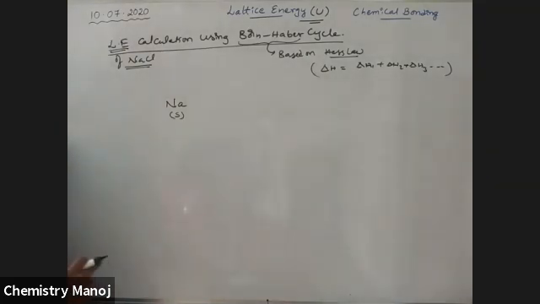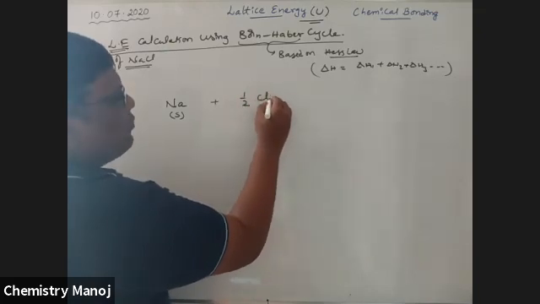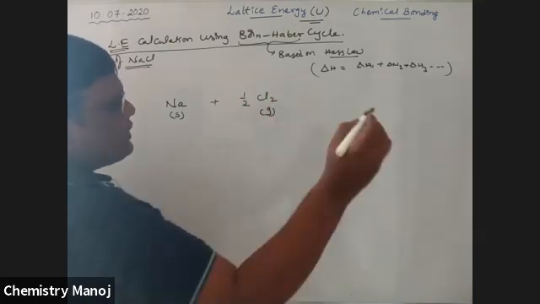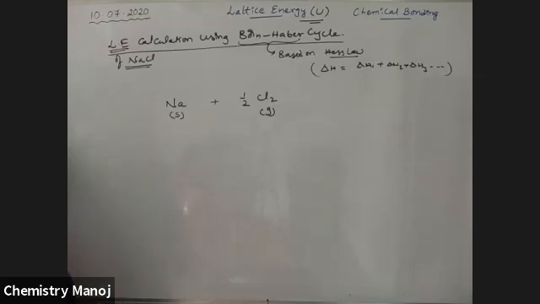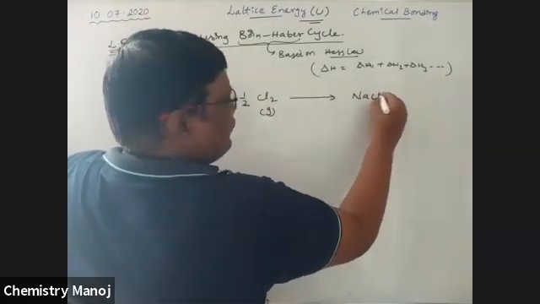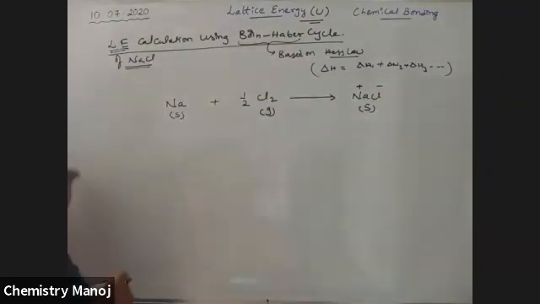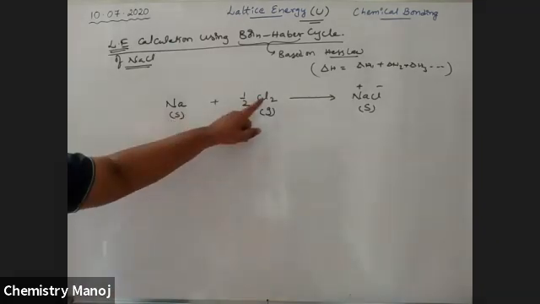Solid Na is existent. This solid Na reacts with half mole Cl2, which is a gas. Chlorine is always a gas. That gives the NaCl compound, Na plus Cl minus, which is a solid. So it is solid sodium and chlorine gas.